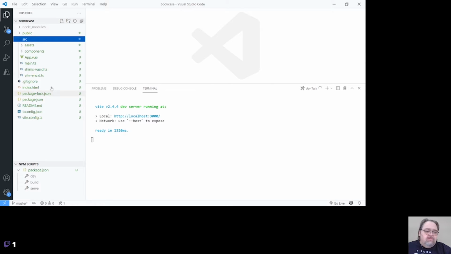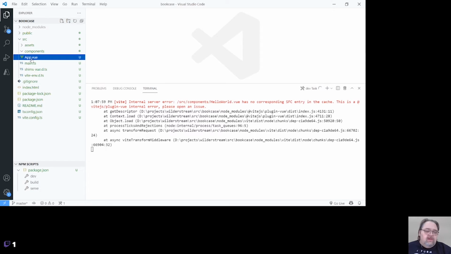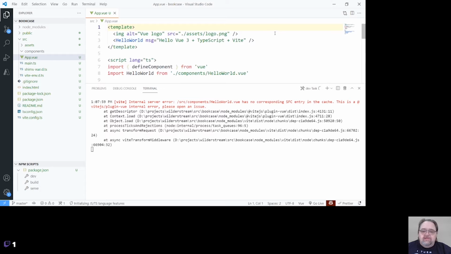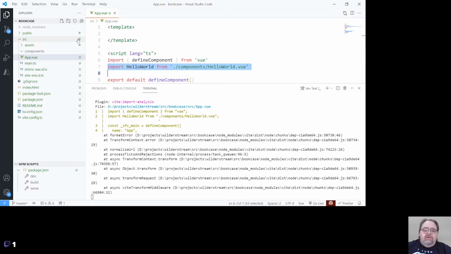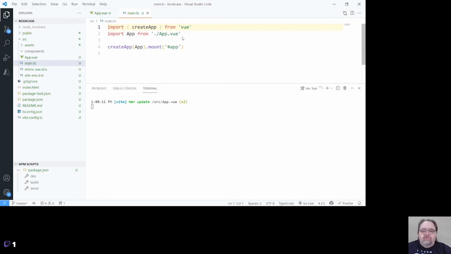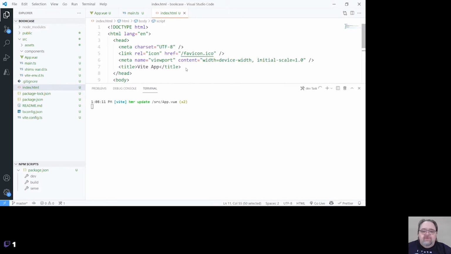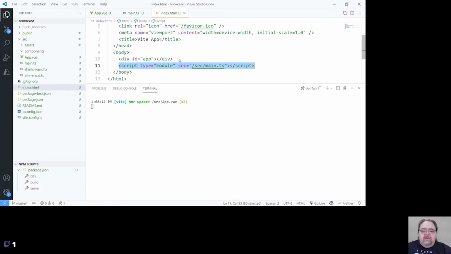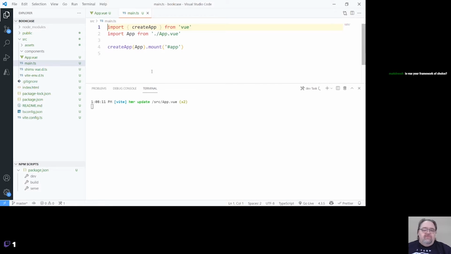Let's go ahead and clean up this project a little. So I'm going to get rid of the hello world component because I hate components. I don't hate components. I hate this particular component, hello world. And so I'm just going to start with a really blank project. So I'm going to get rid of some of this. And that should be good. So if you haven't done Vue before, we're obviously going to just be mounting the Vue app, and it'll eventually live inside of this guy. So there isn't any magic here. It's just the same sort of view that you may have built before. Obviously, we're using TypeScript, so that might be a little new to you.